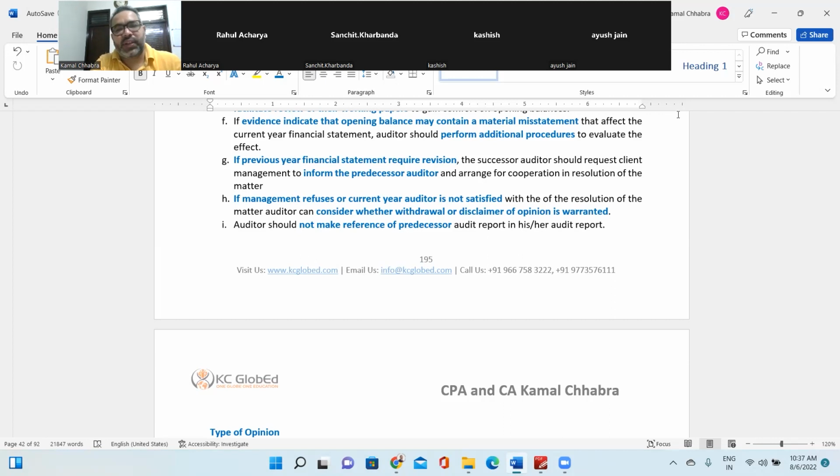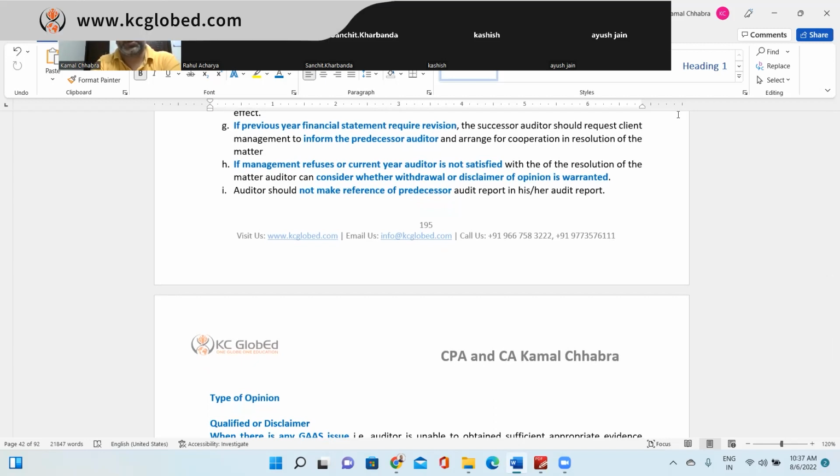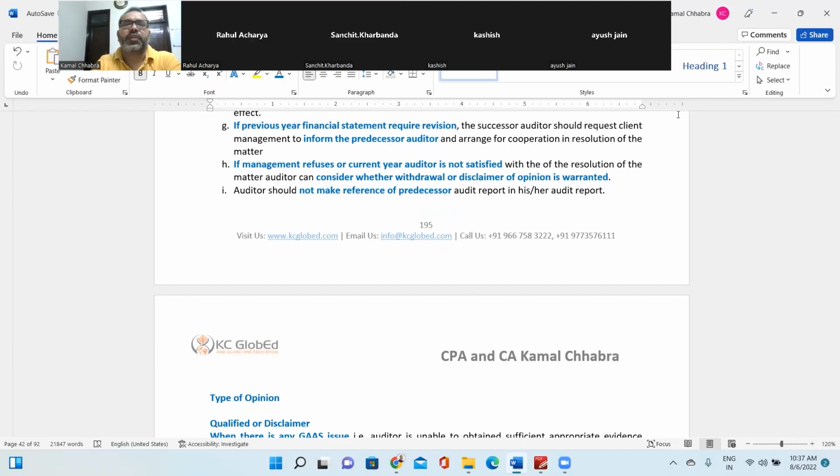Next is, if previous year financial statement requires a revision, the successor auditor should request the client management to inform the predecessor auditor and arrange for cooperation in resolution of the matter. Like the same example we were discussing. Now, let's say as per the CTC, you have calculated the provision for long-term employee benefit as $100 million, whereas as per basic, they have concluded at $60 million. And the difference is $40 million. And let's say that is material to the financial statement.